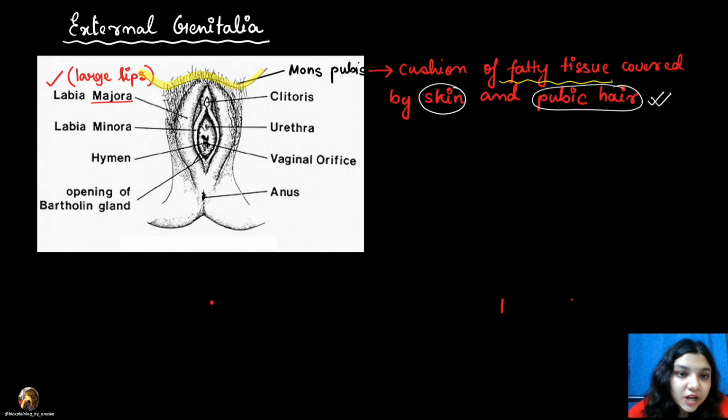I am highlighting it with green color here. This is the labia majora, present on both sides. As the name suggests, labia majora means large lips. So what will the smaller or lesser lips be? The labia minora. I highlight the labia minora in yellow here. These are the labia minora. So we have the mons pubis, labia majora, and labia minora.